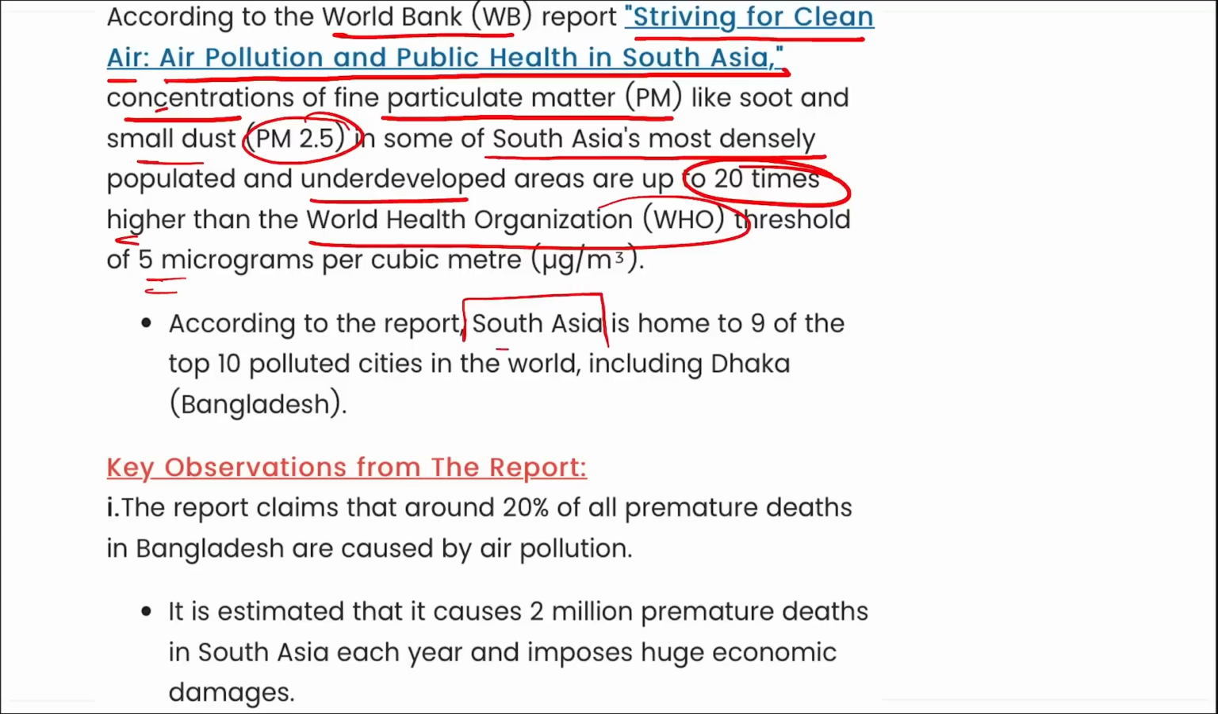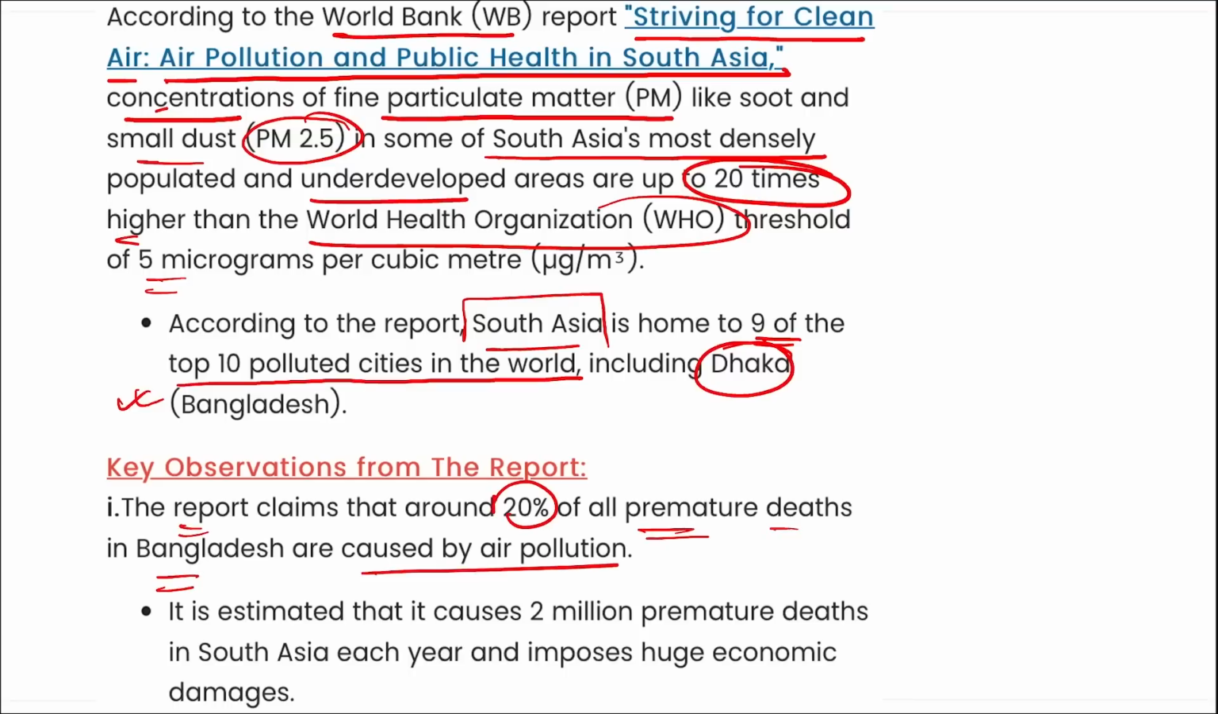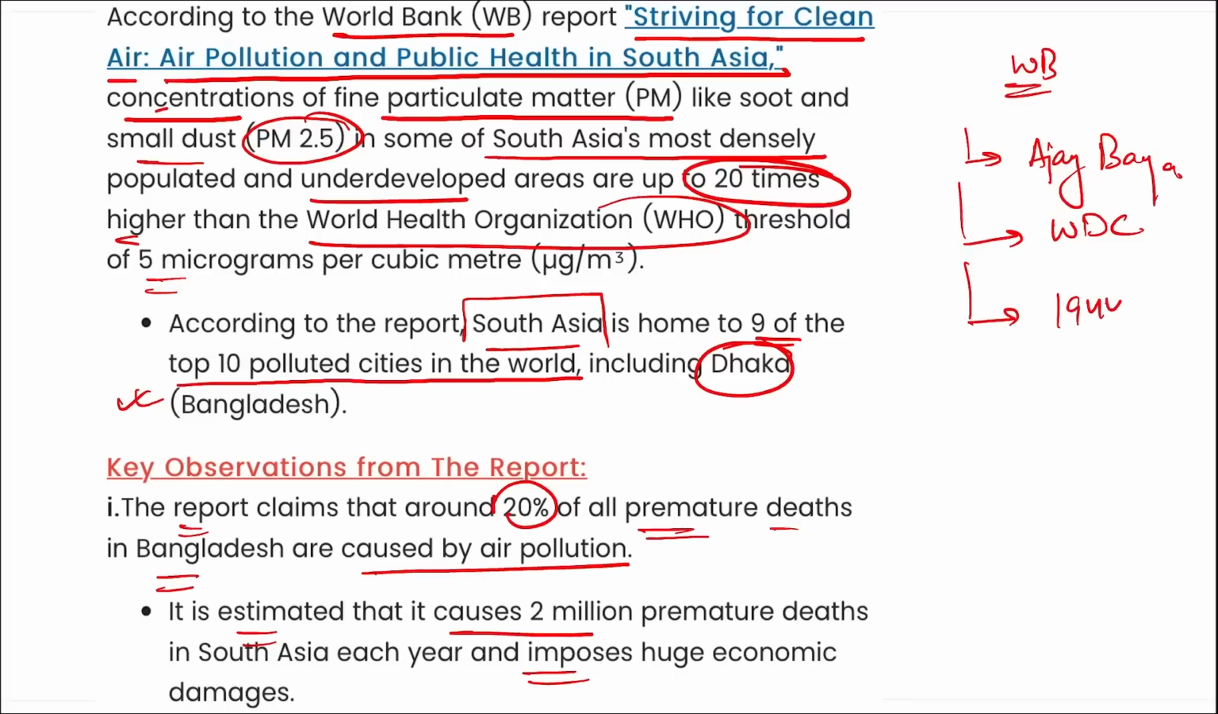According to this report, South Asia is home to 9 of the top 10 polluted cities in the world, and this includes Dhaka, Bangladesh also. The report claims that around 20% of the premature deaths in Bangladesh are caused by air pollution. It estimated that it causes 2 million premature deaths in South Asia each year and imposes huge economic damages. Alright, if we talk about World Bank, who is set to become the new unopposed president of World Bank? Ajay Banga. Where is the headquarters of World Bank? Washington, DC. And when was it established? 1944.